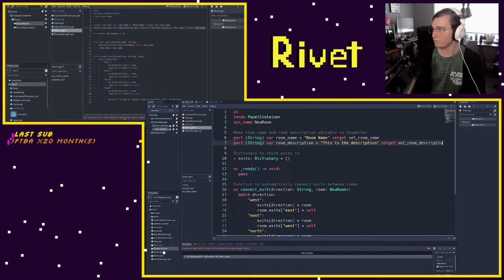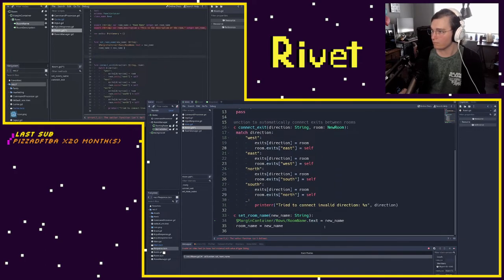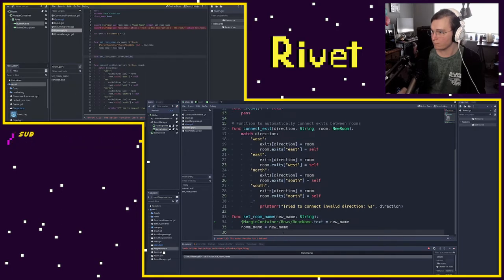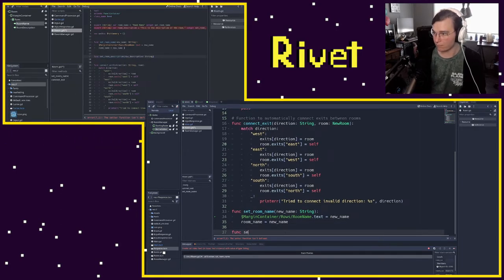Come over here, again, we'll see the setter function is not defined error, which is good. That's how we know Godot is working as we'd expect. And I'm going to say new description as the parameter for this function, because this is not the name, it's the description. I'm really going to do the exact same thing here. So if I start typing room description, we'll see it pop up. Again, .text, and I'm going to set this to be the new description.